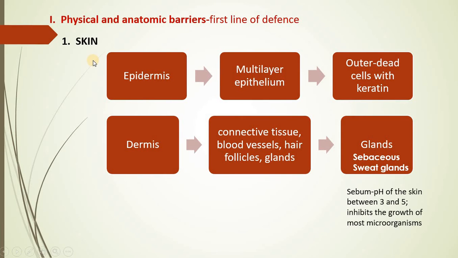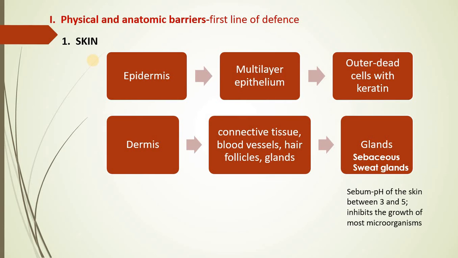Now if you see the skin, it is an intact, largest organ which is seen towards the exterior of the body. Unless and until there is a cut or wound, the organisms, that is different pathogens, cannot easily invade the body or move into the interior. That means it forms a first line of defense mechanism.